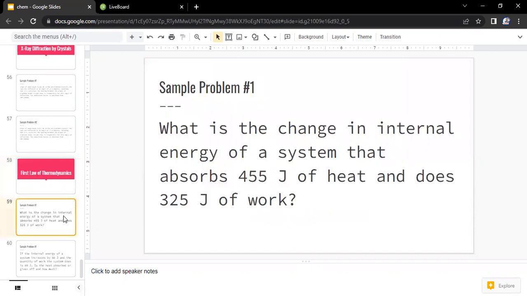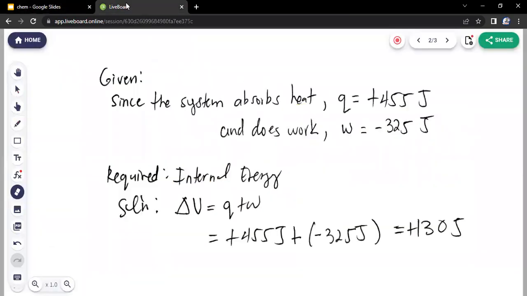For example, problem number 1: What is the change in internal energy of a system that absorbs 455 joules of heat and does 325 joules of work? To solve this one, we have the following. The Q represents the heat in the system, and since the system absorbs heat, that is plus 455 joules. Since it does work as well, the variable W represents the work, and it is negative 325 joules.